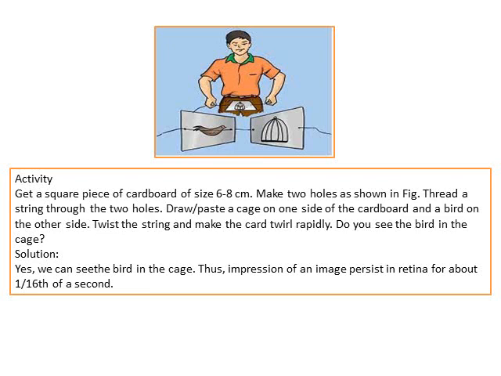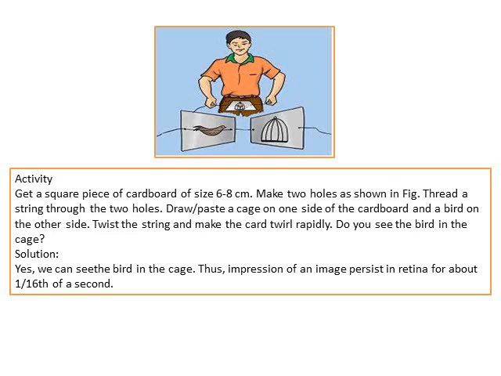Yes, children, what we are going to see in this slide is all about an activity to demonstrate the studied concept called persistence of vision. Here is an activity. Get a square piece of cardboard of size 6 to 8 centimeter.